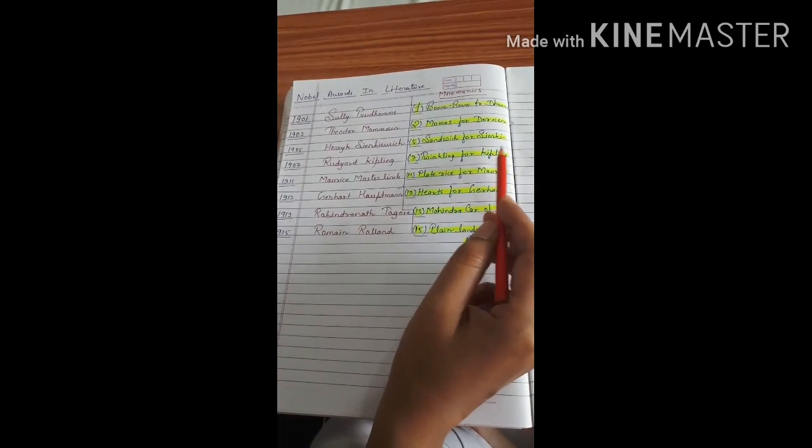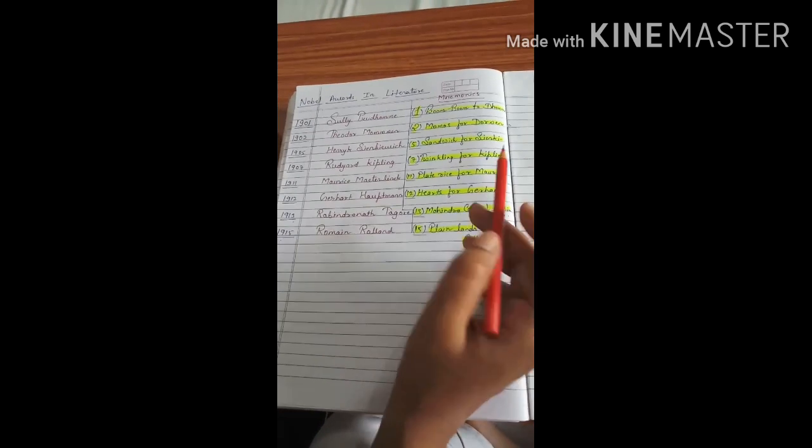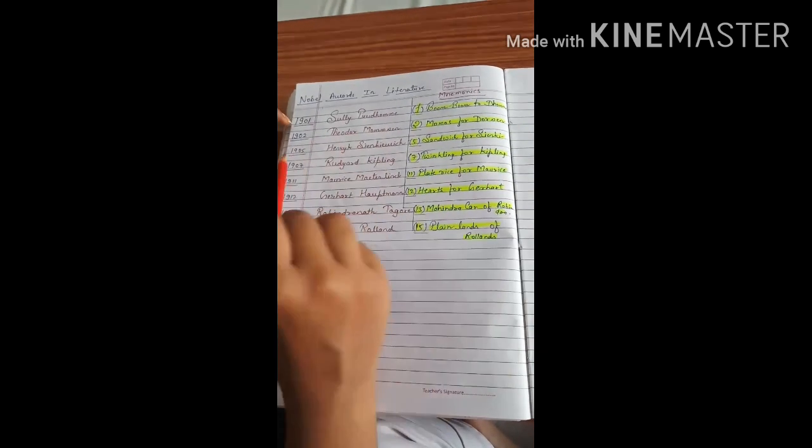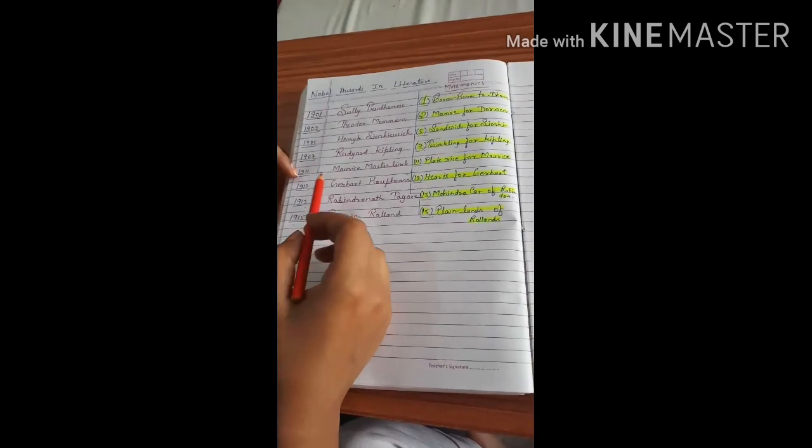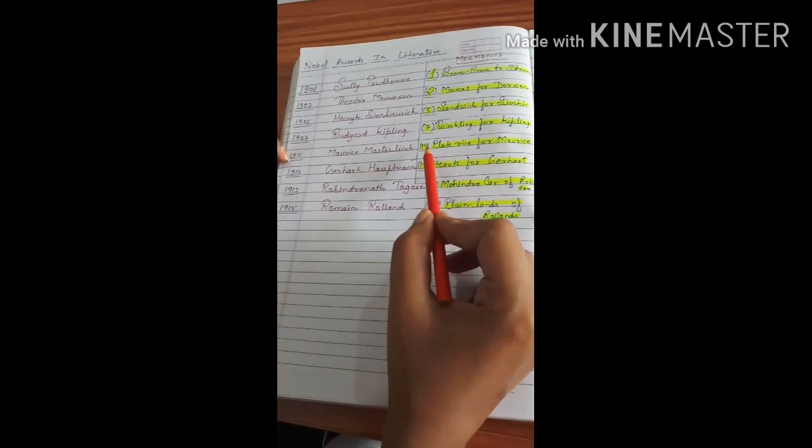7 twinkling for Kipling. How many twinkling? 7 twinkling for Kipling. So 1907 Rudyard Kipling. Then next 1911 Maurice Maeterlinck.